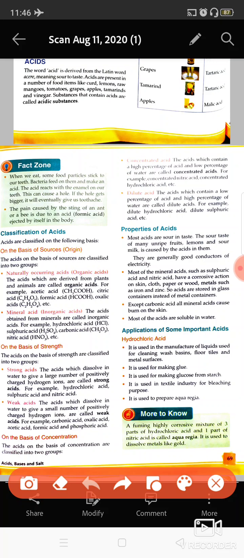Concentrated acids are basically more harmful to the skin. They cause burn to the skin. Properties of acid: first of all, these are sour in taste. These are good conductors of electricity.